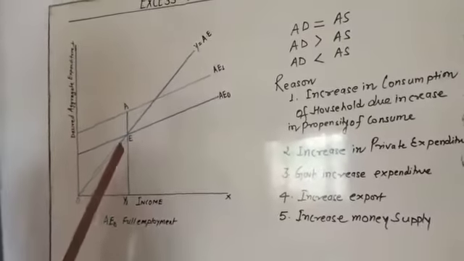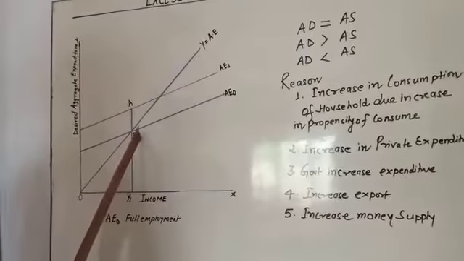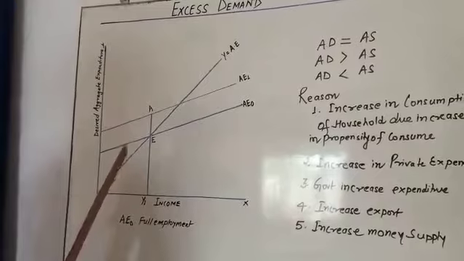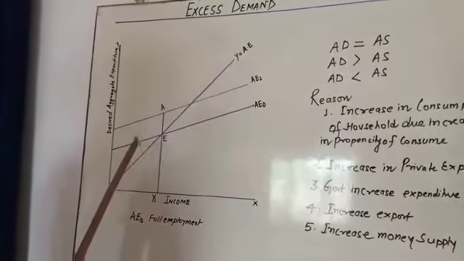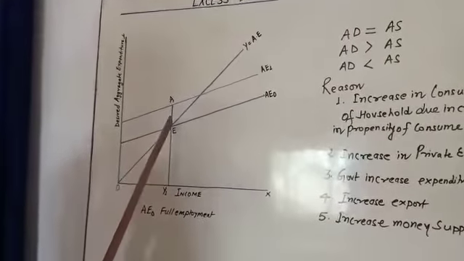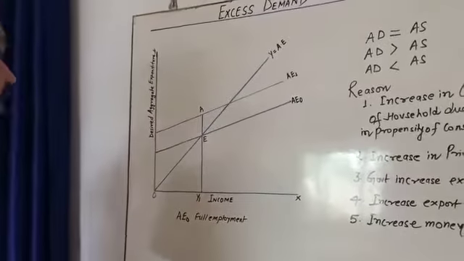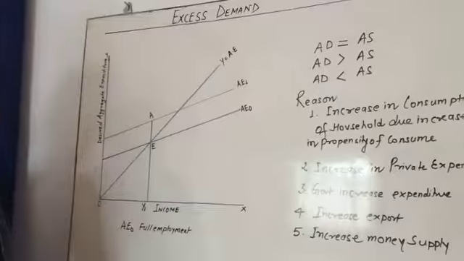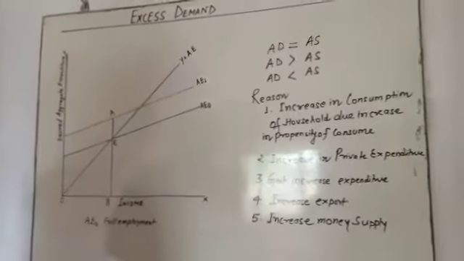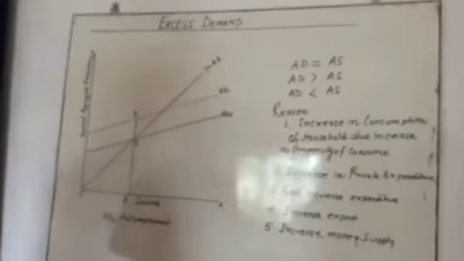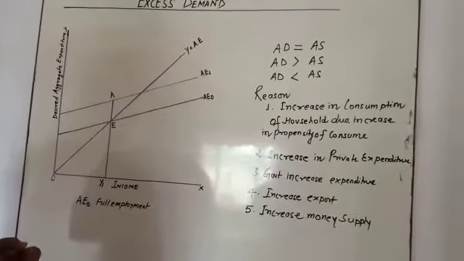E is the point of equilibrium level, where there is full employment, which means all employment is satisfied by whatever production is going on.